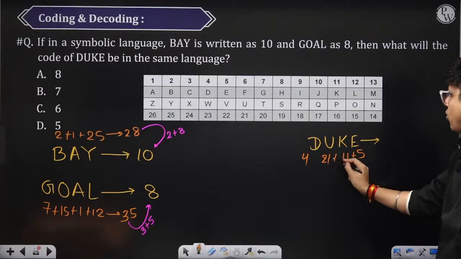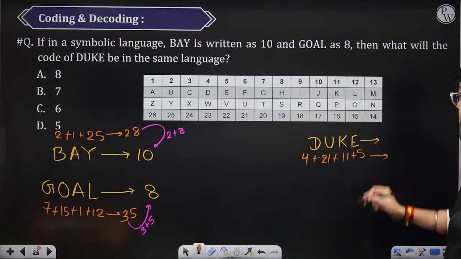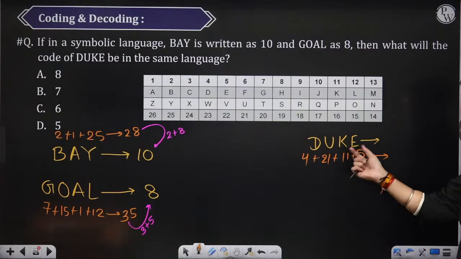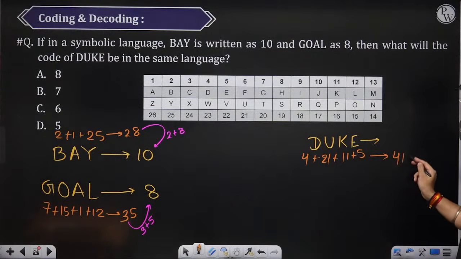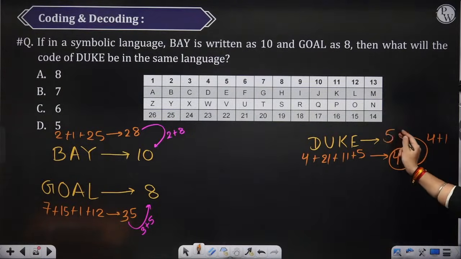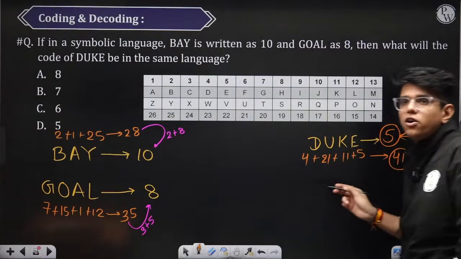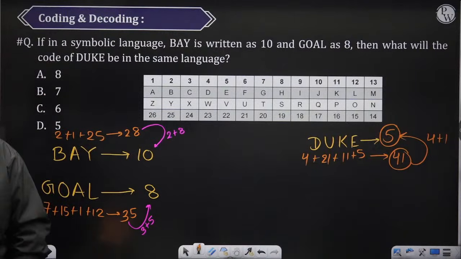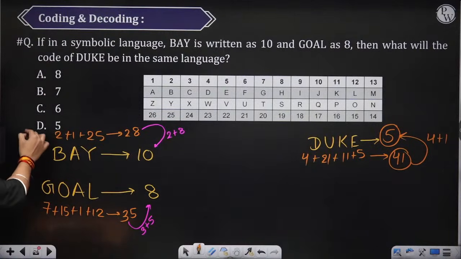First of all, add all these. 21 and 11 is 32. 32 and 9 is 41. Now the code for 41 will be 4 plus 1, which is 5. So the code for Duke is 5. The answer is 5.